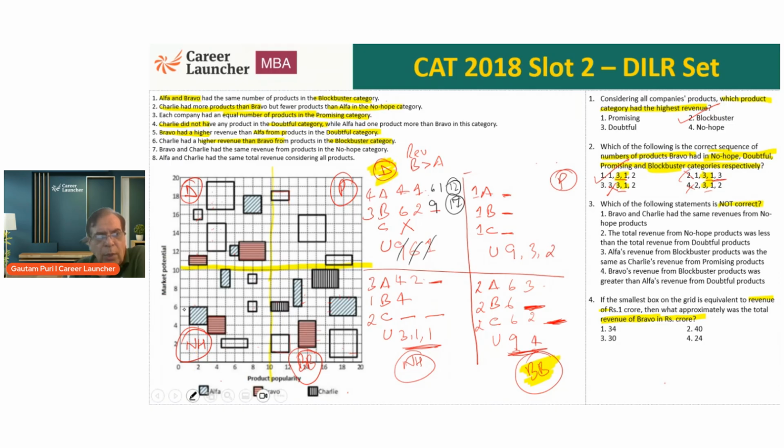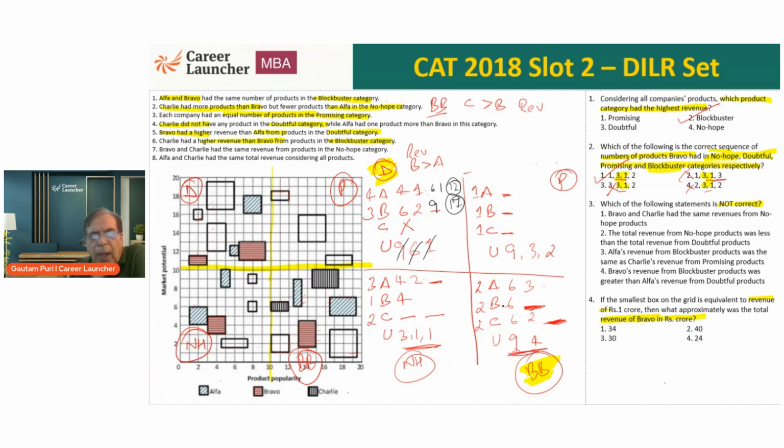As far as the blockbuster category is concerned, Charlie had higher revenue than Bravo. Now let's make the cases again. We have a 9 and 4 available to us in the blockbuster category.